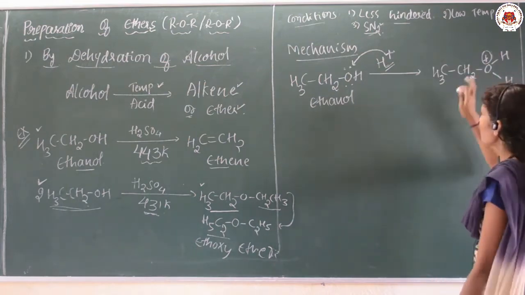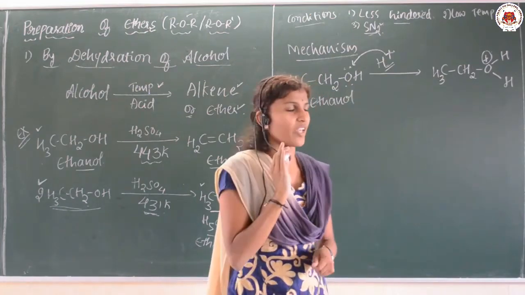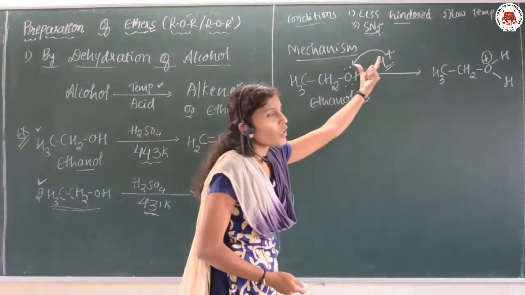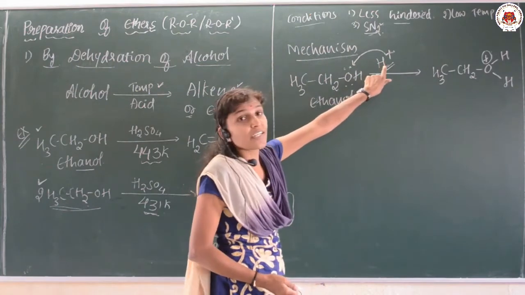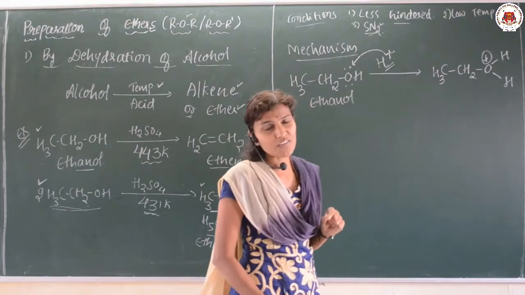So this is the first step. Here protonation of the alcohol takes place. Protonation means addition of a proton, and this proton is generated from the acid. First, the protonated alcohol is formed.